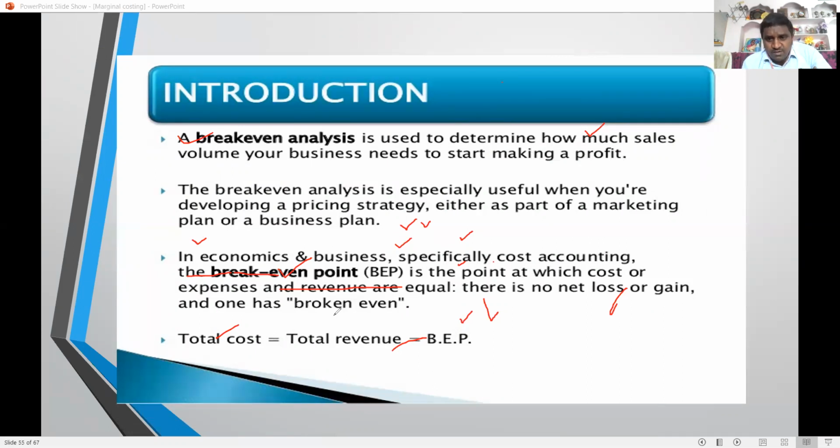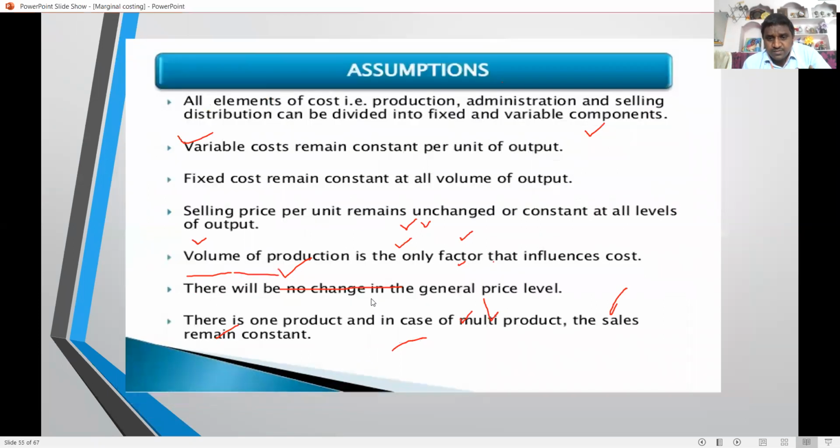At the break-even point, total revenue equals total cost. As I already explained, variable cost remains constant per unit, fixed cost remains constant, selling price is constant at all levels, and only the volume of production influences the cost. These are the assumptions.